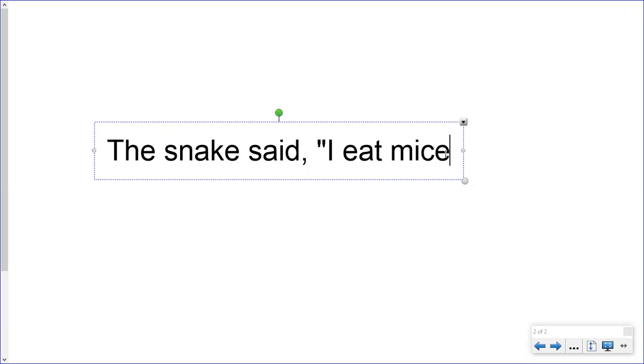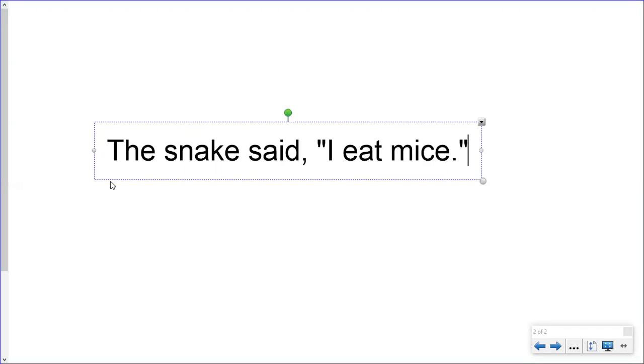The sentence is over now, so I'm going to have to put end punctuation marks. Because it's a declarative sentence, it's just stating a fact, I'm going to end it with a period, but I'm not done because I have to capture his words inside the beginning quotation marks and the ending quotation marks.